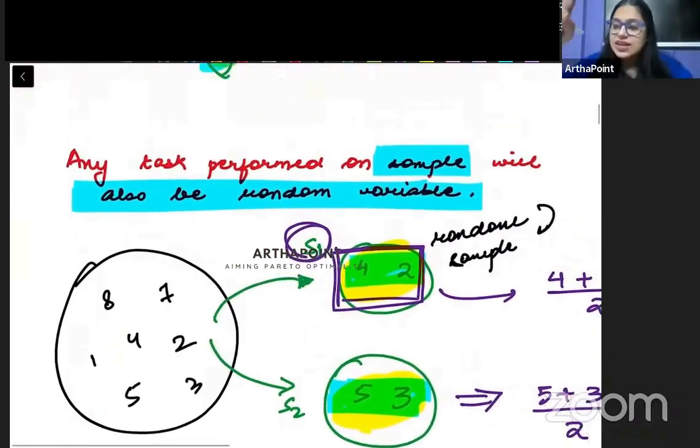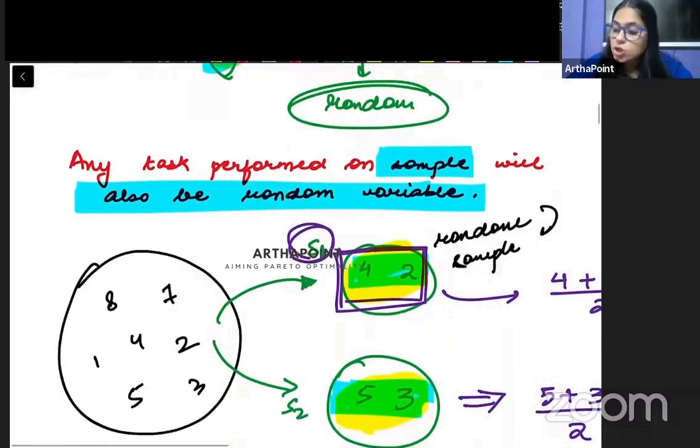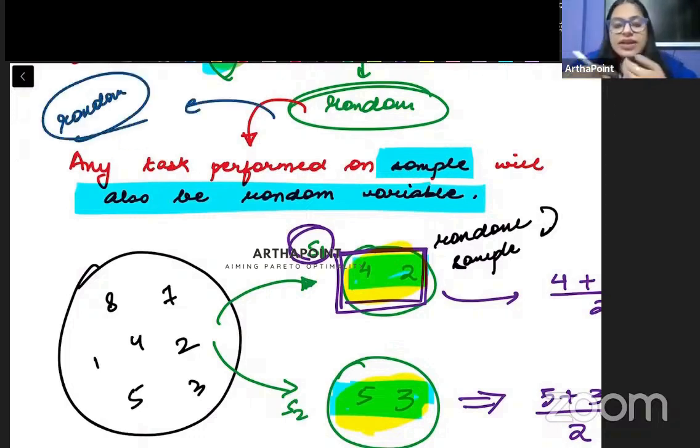So if I can say that the sample is a random thing, a random variable, random in nature, तो उस पे हम कोई भी process अगर करते हैं, we try to find out its mean, median, mode, variance, whatever process we do on that sample, it automatically becomes random in nature. वो अपने आप से random हो गया. क्यों random हो गया nature में बेटा? क्योंकि वो sample ही random था.